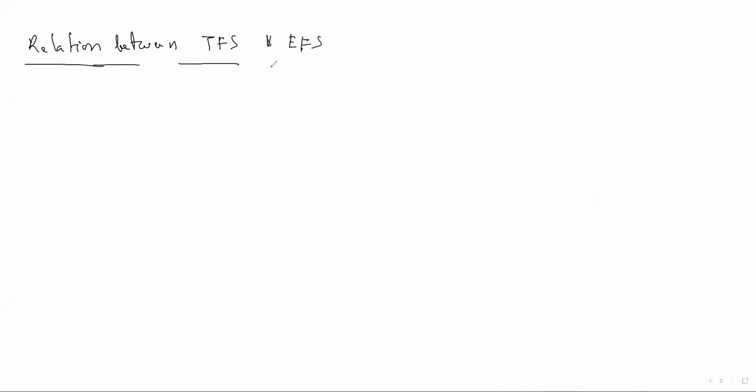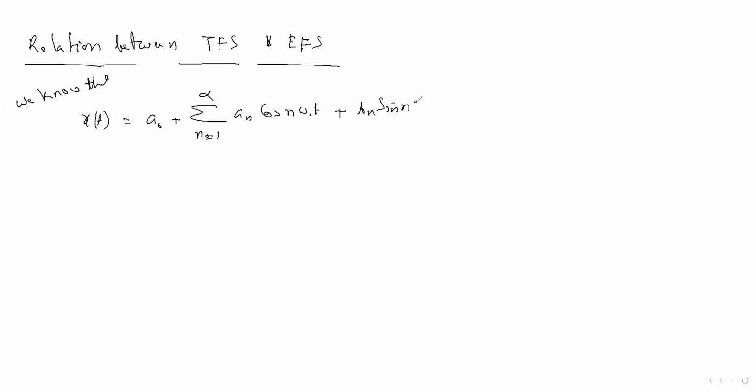Let me write the trigonometric Fourier series first. We know that x(t) equal to a naught plus summation n equal to 1 to infinity an cos n omega naught t plus bn sin n omega naught t.